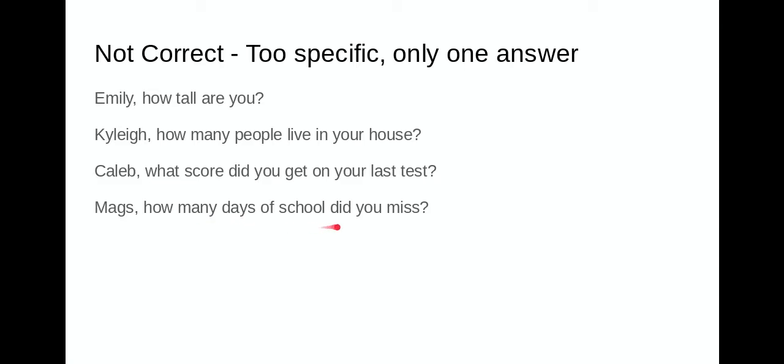And Mags, how many days of school did you miss? That only gives me Mag's number of days of school. It doesn't give me all the other students in the class, so it's not going to vary. So if your question is too specific, or if it asks something where it's only going to give you one answer, it's not a statistical question.